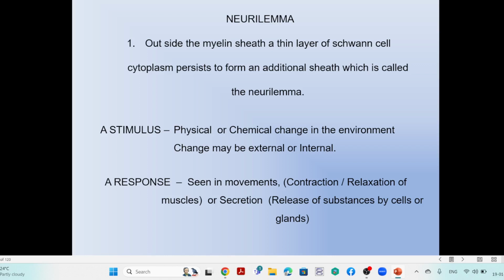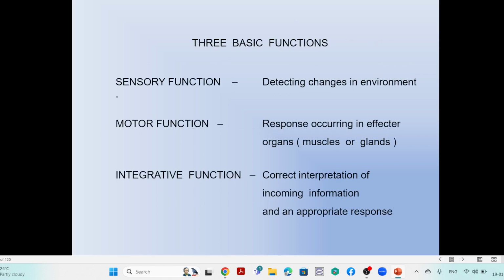Then according to that, there is a response. If I want to take a cup of tea, that is a stimulus. Then I will go to the canteen or search where that cup of tea is available. According to that, I am moving in the form of movement. That is the response mechanism. So we remember these two portions, stimulus and response mechanism.